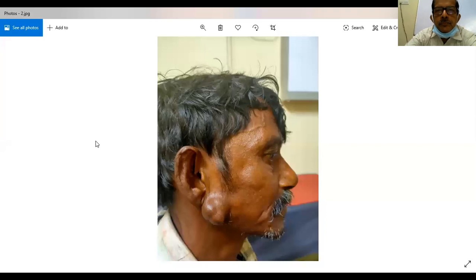It is present below the ear lobule, and if you see, the ear lobule is a bit raised here.